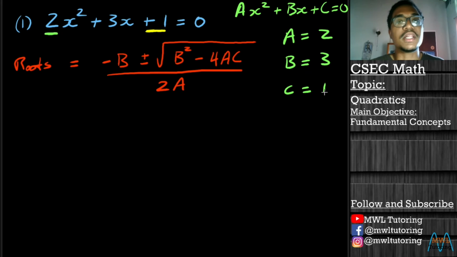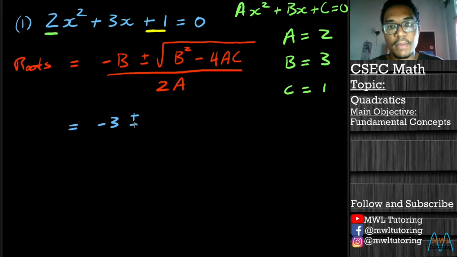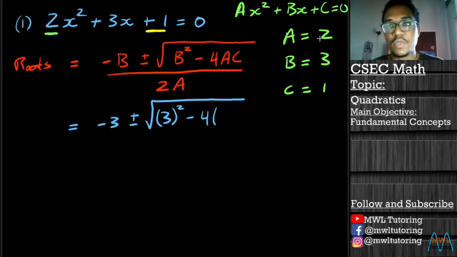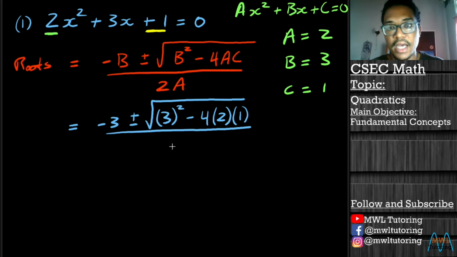And now we could just plug that information into our quadratic formula and solve. So minus b will be minus 3 plus or minus the square root of 3 squared minus 4 by a, which is 2, by c, which is 1, all divided by 2 by a, which is 2.